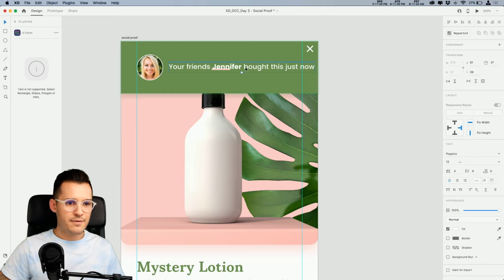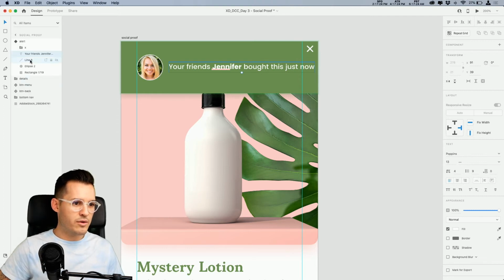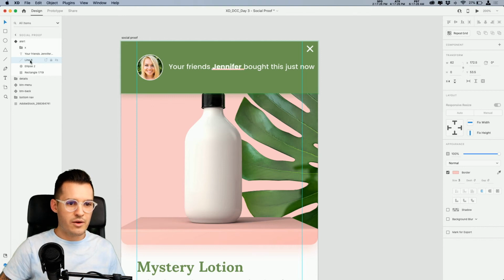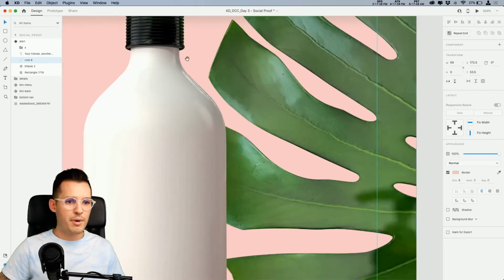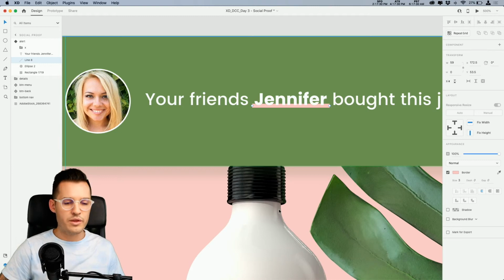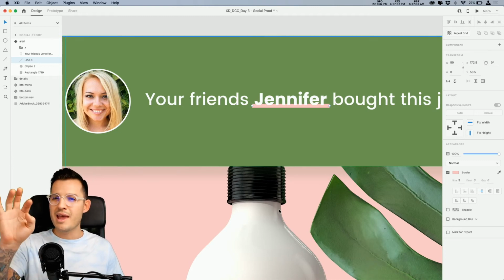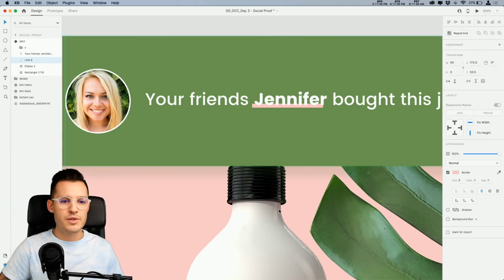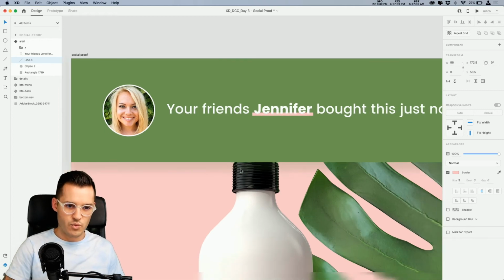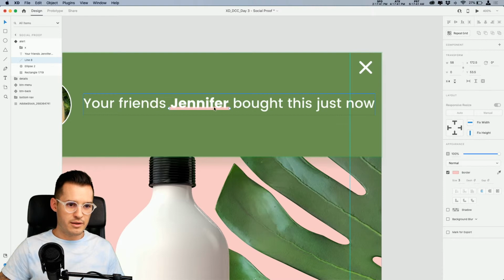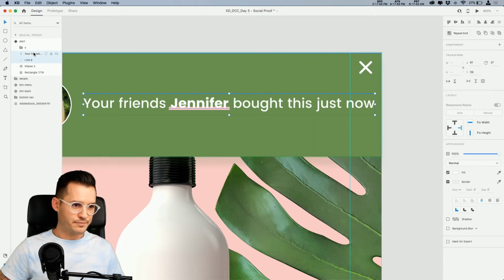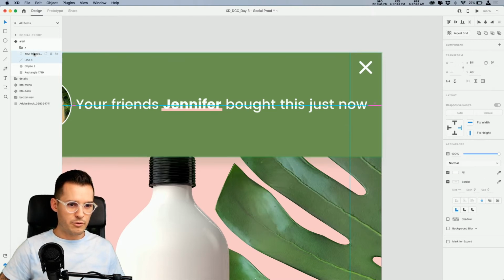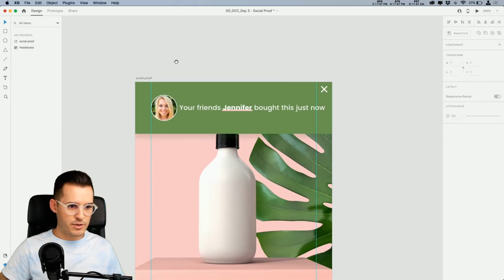Jennifer, like that. And we're gonna have to go back to our layers panel and just stretch this line out a little bit. I'm doing that by holding down the Command or the Alt button, depending on your operating system, and just using the left and right arrows. And you can also hold Shift down and nudge it by 10 if you want as well. Okay, so we're just gonna bring that message in and over a little bit. Doesn't need to be that big. Okay, so that one's pretty cool.